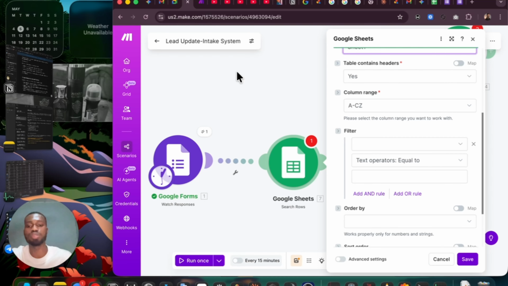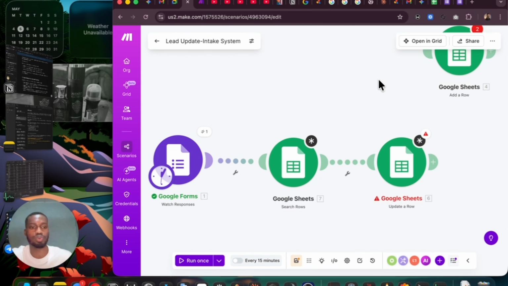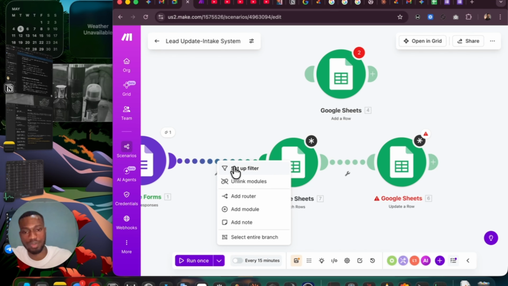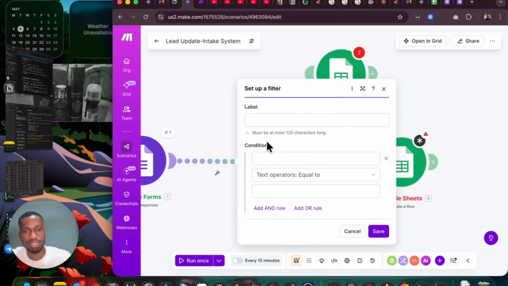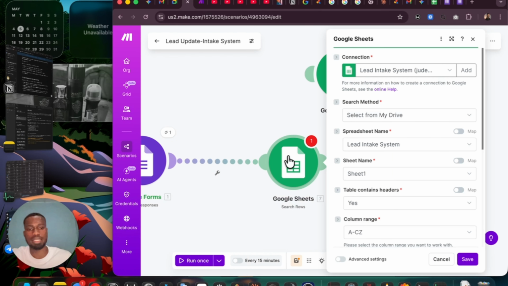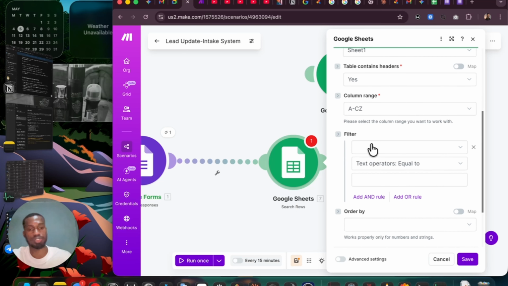So we've been able to do the first connection, which just required us to connect and watch responses to add a row, which just feeds in the data directly. But in this case, we want to add a filter. There are two cases where filters come into place. The first way is you can set up a filter here and update the row directly. And some modules also have inbuilt filters, like this search row, for example.